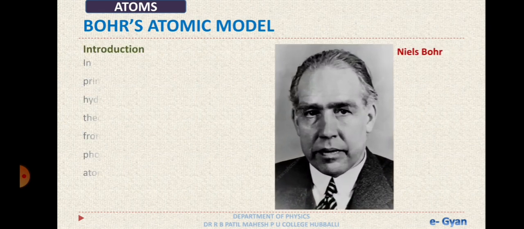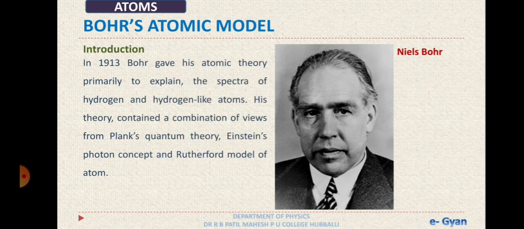Niels Bohr in 1913 gave the atomic theory to explain the line spectrum or the spectrum of hydrogen and hydrogen-like atoms. His theory was a combination of ideas from Planck's quantum theory, Einstein's photon theory, as well as the previous model of atom, that is Rutherford's nuclear atom model. By taking all these three, he proposed a better atomic model.